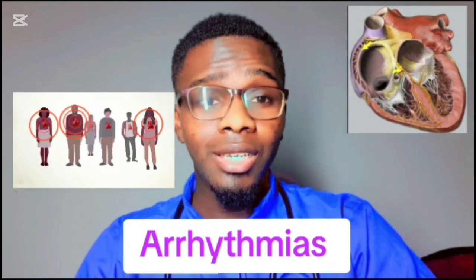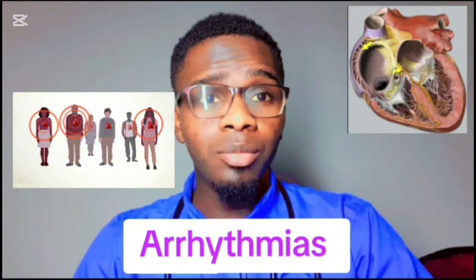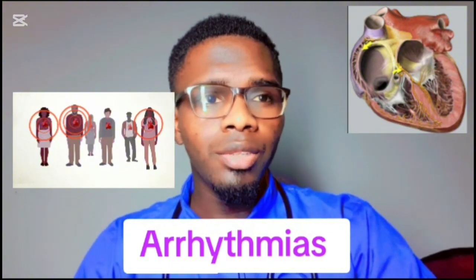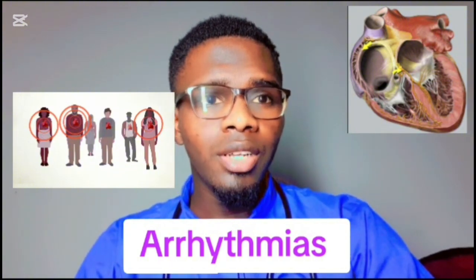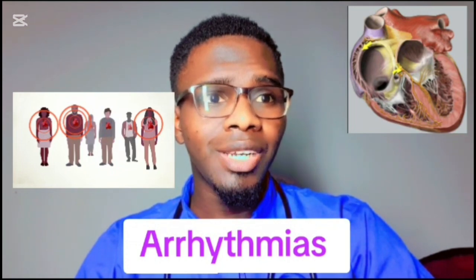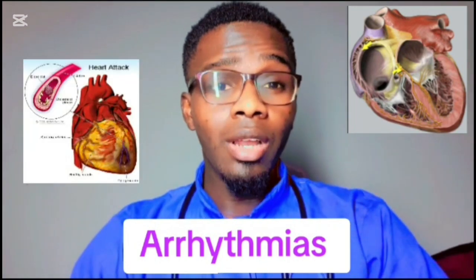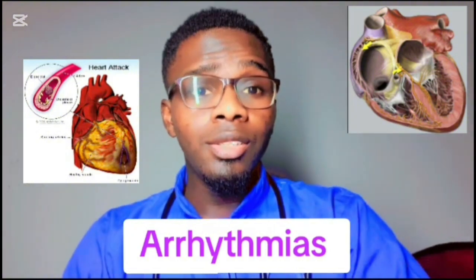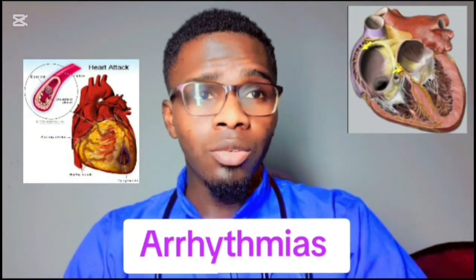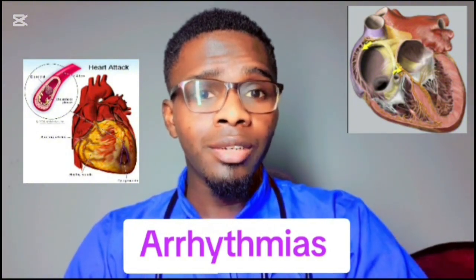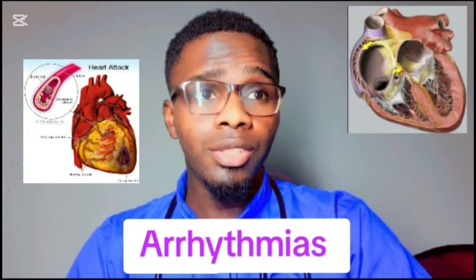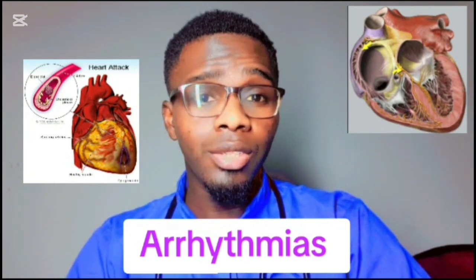Number two, inherited heart disease. This causes abnormalities over time. Patients with inherited conditions are born with normal hearts, but over time the heart muscle is replaced by fat and scar tissue, which can cause arrhythmias. Number three, acquired conditions. This includes conditions like heart attack, which can cause part of the heart muscle to turn to scar. Scar tissue may be the site of a short circuit and set the stage for ventricular tachycardia.